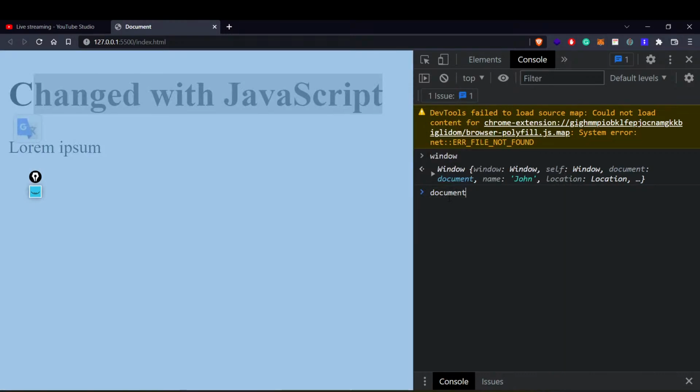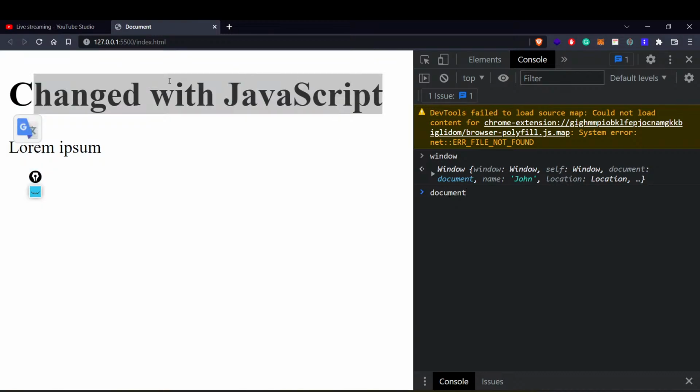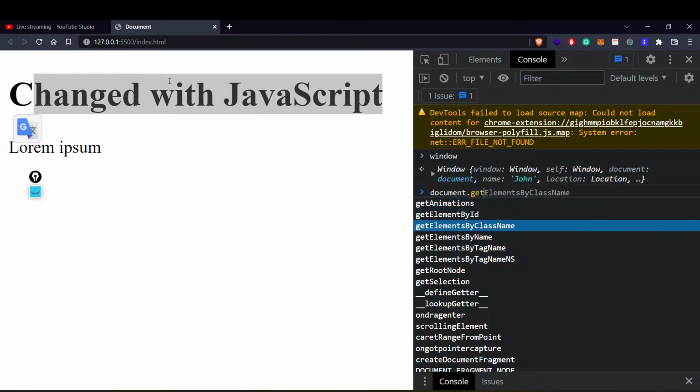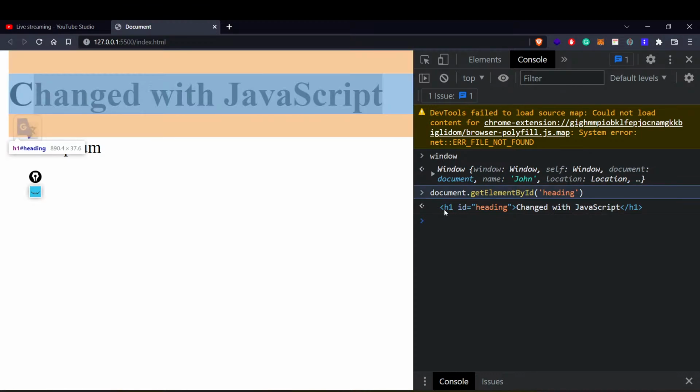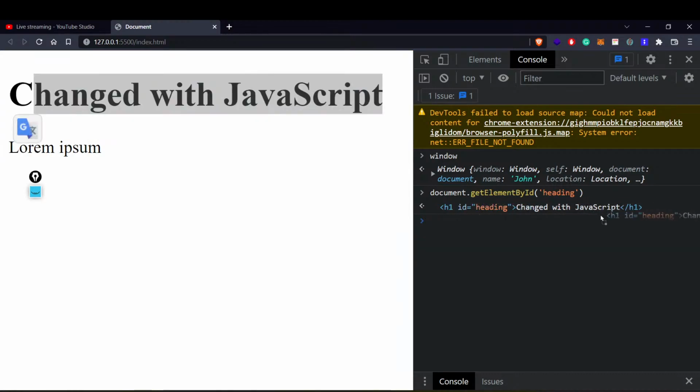So if I just write document, what will my document contain? Document will contain everything that is in my page. Now, if I want to change anything, or get any particular thing from my page, I cannot just directly say get this heading one. I have to write it in a particular way. I have to use a function called getElementById, and pass the ID which I want to get from my page. I was trying to get a heading element, so I will enter this. As soon as I run it, the function will return me the whole element, the whole tag and the content that was written in HTML.